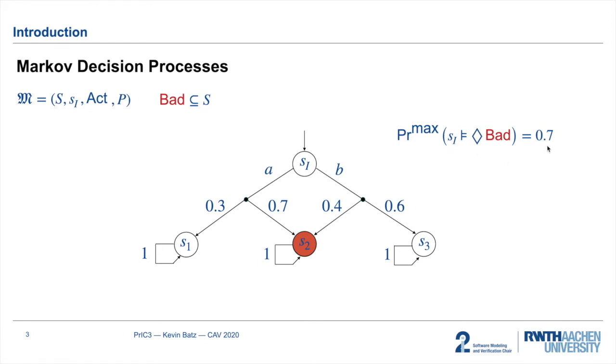And if we additionally fix a threshold probability lambda, then we obtain a decision problem that asks whether this maximal probability is at most lambda. A Markov chain is an MDP with a single action where no non-deterministic choice is possible, and in this talk I will restrict to Markov chains, even though everything I tell you here also extends to MDPs.